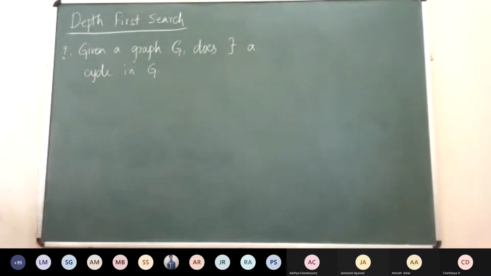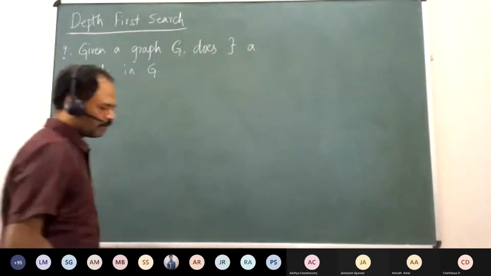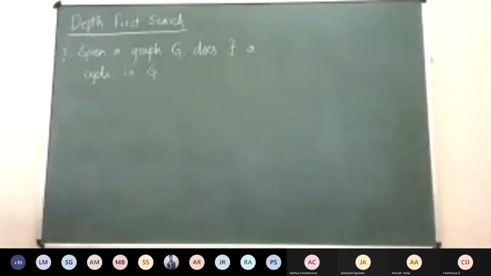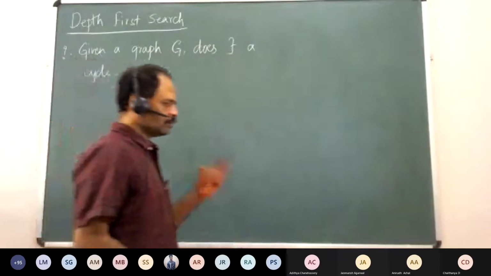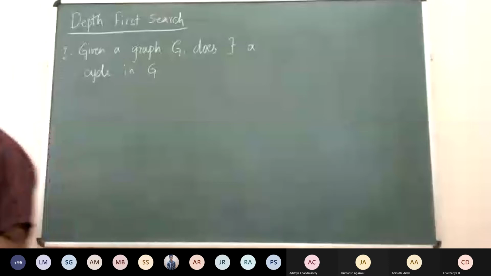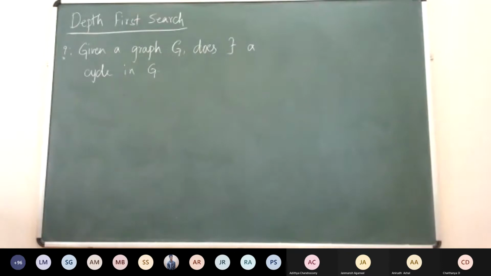That is one simple check we can do. Otherwise, we can do what Janmansh and Anirudh said, right? Basically, you keep going in this depth first search. If you encounter a visited node again through an edge which is not used for the discovery of a vertex, then there exists a cycle.